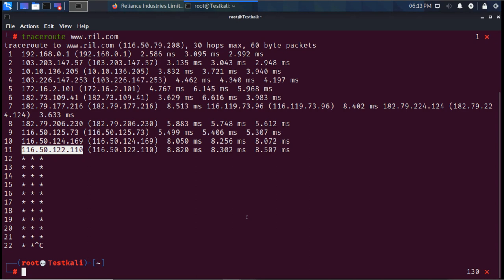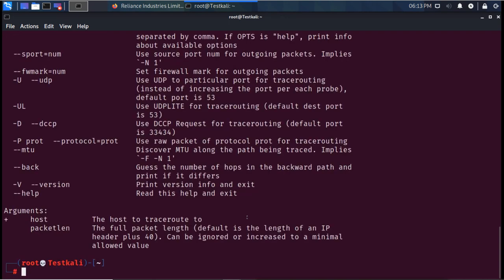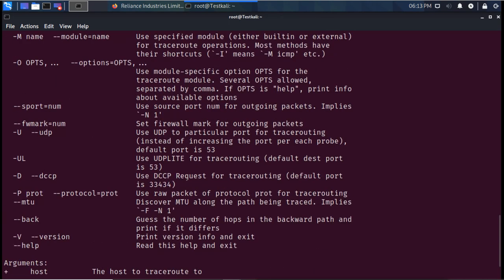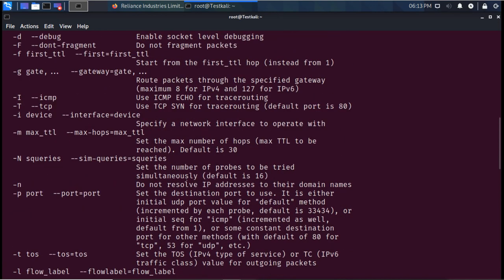Now here in Linux, under the traceroute command, we have one option here. Now what does this traceroute do? It actually sends the ping request. It creates the ping packet, it sends the echo packet with the different TTL values to detect the hops. Now under this traceroute of Linux, we have one option here to do the request of TCP.